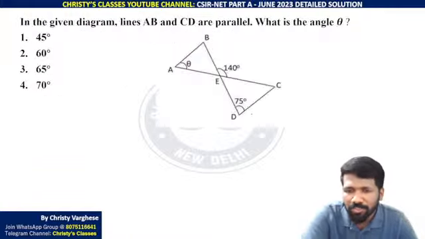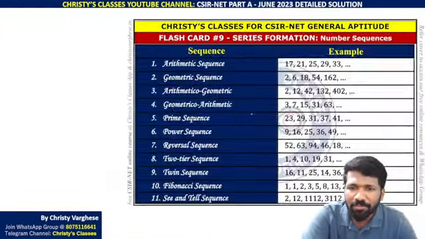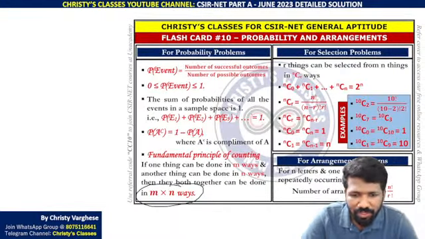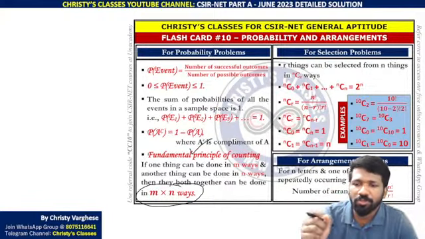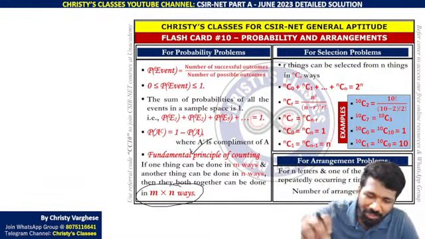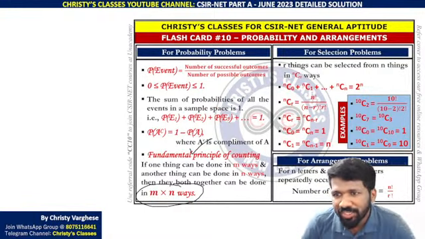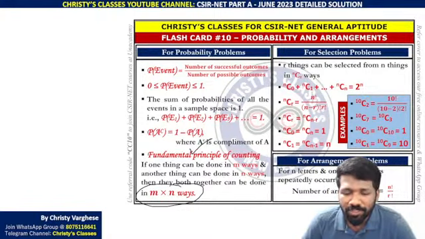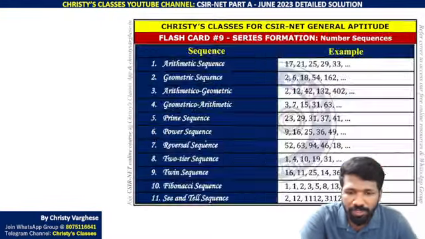अभी fundamental principle of counting use करना है. Fundamental principle of counting says if one thing can be done in m ways, another thing in n ways, both the things together can be done in m into n ways. Before exam I have told many times, fundamental principle of counting is the most important thing in permutation combination chapter. For permutation combination formula से भी important है fundamental principle of counting. Even if the chapter name is permutation combination, fundamental principle of counting is most important. Probability chapter में भी वो बहुत ही important है.